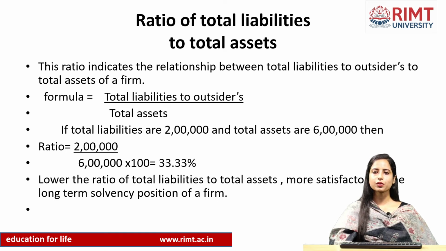Next comes the ratio of total liabilities to total assets. This ratio indicates the relationship between total liabilities of a company and total assets, meaning how much amount the company has to owe to the outsiders and how much are the total assets. So, how will we analyze it? The lower the ratio, the better it is. A lower ratio will mean that the amount which the company has to pay to the outsiders is less. So it is obviously a very good point for the firm.